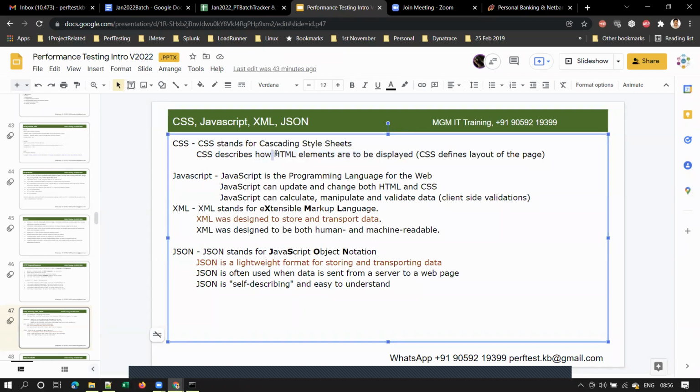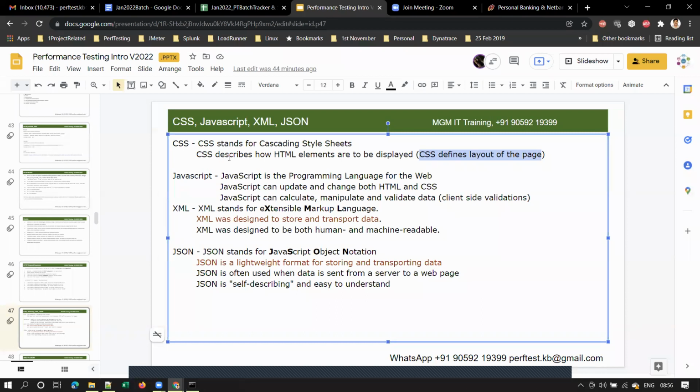What is meant by an HTML element? A drop down, a text box, a radio button, or a checkbox. These are all different HTML elements, right? So CSS describes how the HTML elements are to be displayed, or CSS defines the layout, the arrangement of the page. Is it clear what is the purpose of CSS? You need not know any code or internals for now. Just understand what is the purpose of HTML, CSS, and JavaScript.